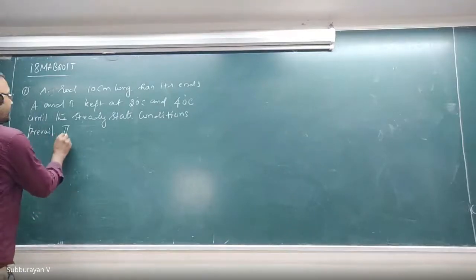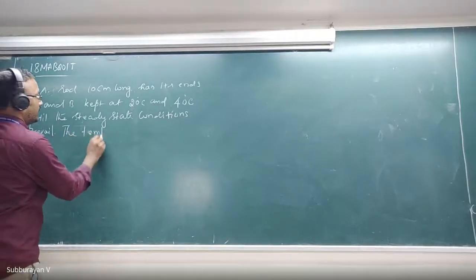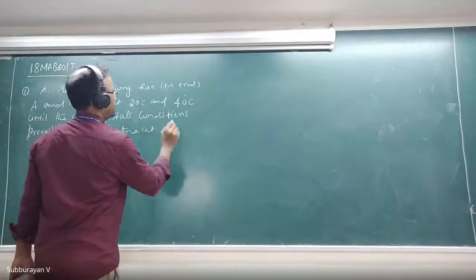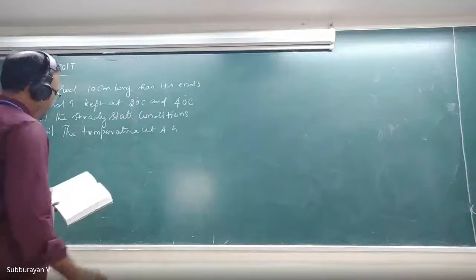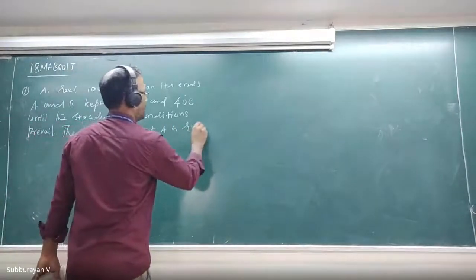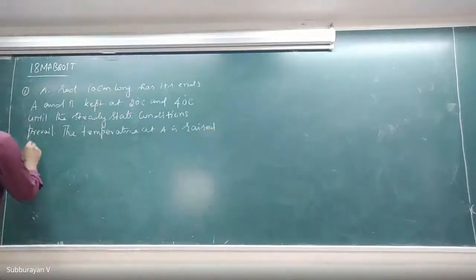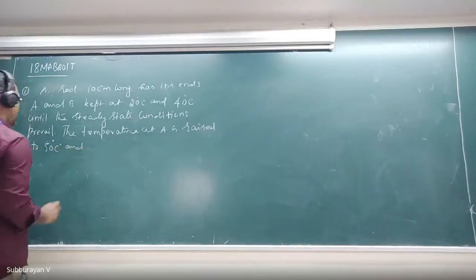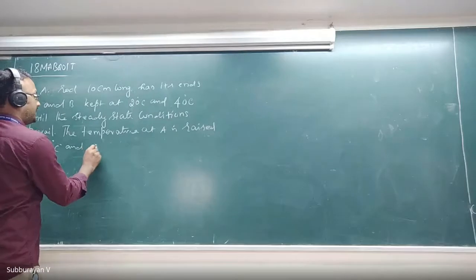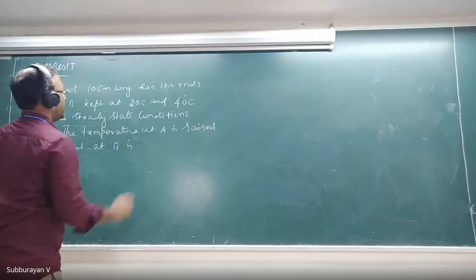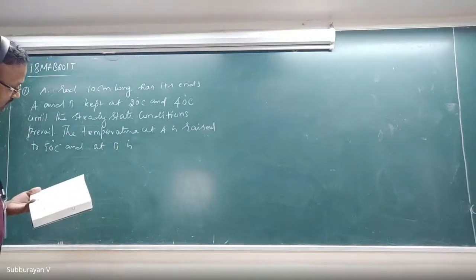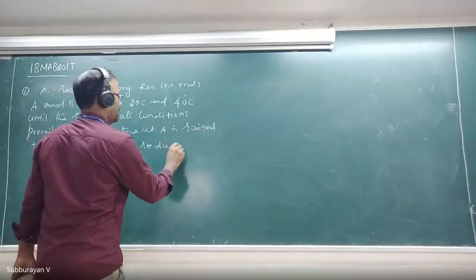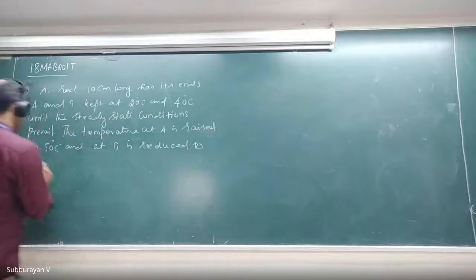Now the temperature at A is raised to 50 degrees Celsius, and at B is reduced to 10 degrees Celsius.